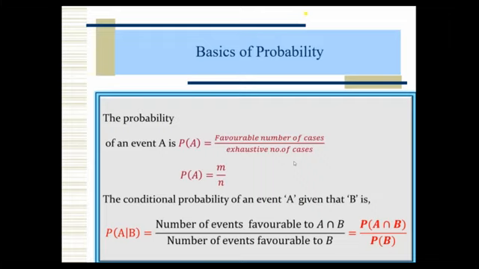Now, one more important thing is conditional probability. Without conditional probability, we can't go for Bayes theorem. If we don't know Bayes theorem, we can't go for the Bayes classifier. If we don't know the Bayes classifier, we can't go for classification. So we should know the foundation: probability, followed by conditional probability, followed by Bayes theorem, followed by the Bayes classifier, followed by classification. This is the chain.